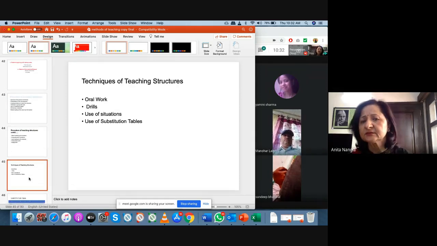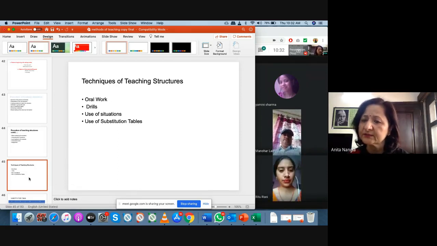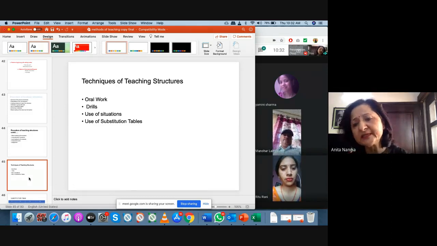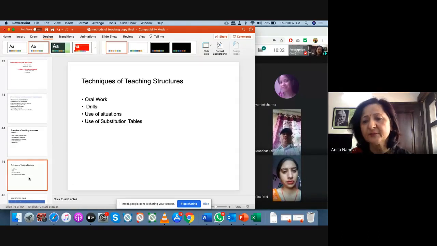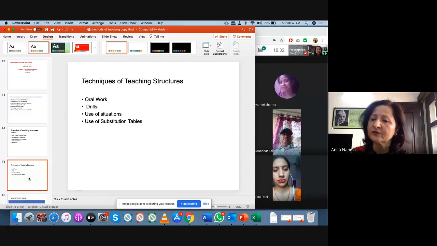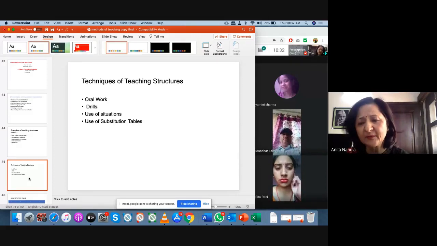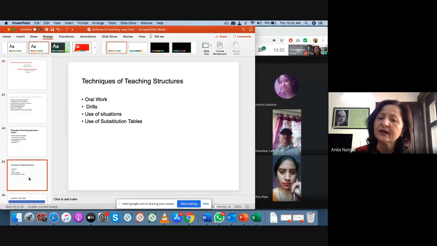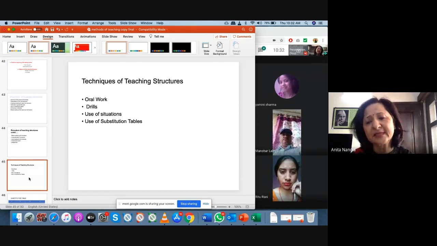Then comes techniques: oral work. Give a lot of oral work to the students. Then drills. Drill means that you keep on repeating, but with a purpose. Something you ask them to repeat. For example, you have taught them a structure: "What's your name?" "My name is Anita." Then I ask the student to ask the same question of a friend: "What is your name?" So you keep on repeating the same thing with the whole class so that they can have practice.